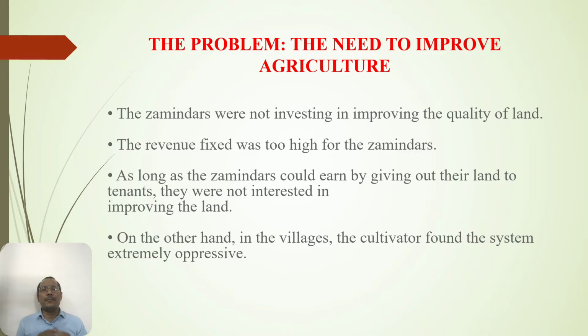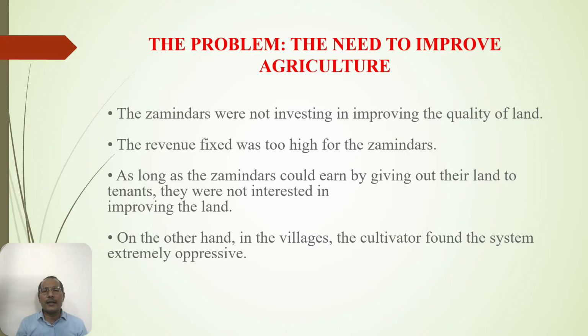The problem: the need to improve agriculture. The Jamidars were not investing in improving the quality of the land. The reason was the Jamidars were living in a town area and the villages were deserted. The Jamidars already had their agents who were collecting the revenue. The revenue fixed was too high for the Jamidars because they were not investing any amount in the land. Because of that, the productivity was continuously low, whereas the revenue was fixed at a high level. And because of that, the gap was there.